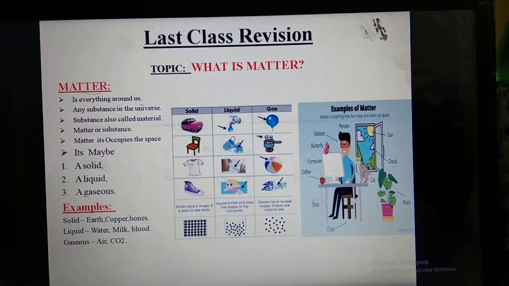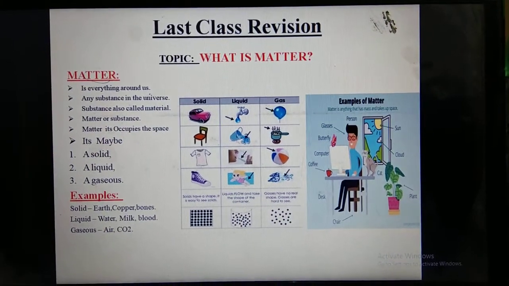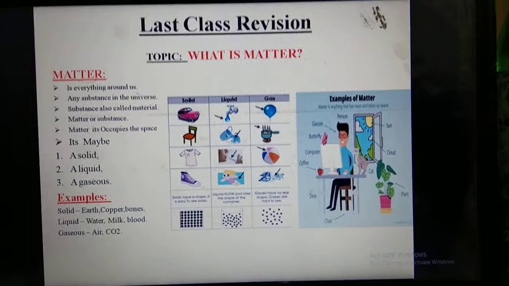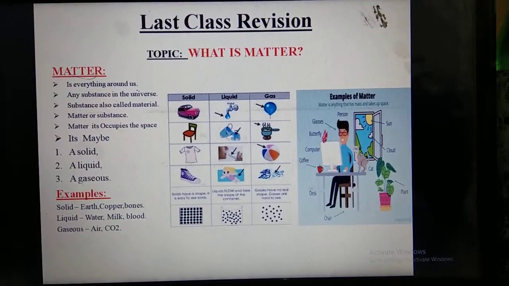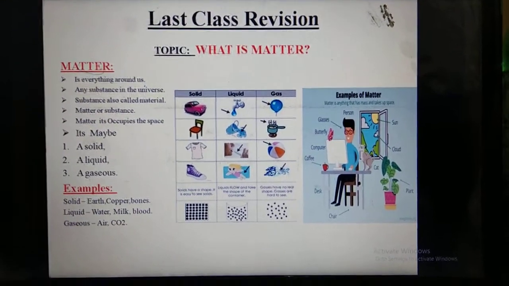So let's start the class. In the last class, what we discussed, just to see for two or three minutes for our connectivity and better understanding, is the topic: what is matter.